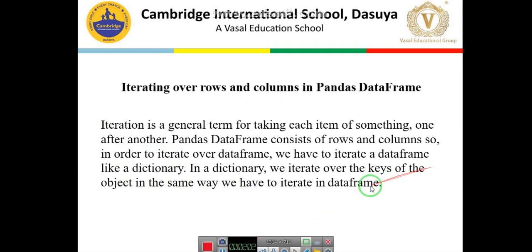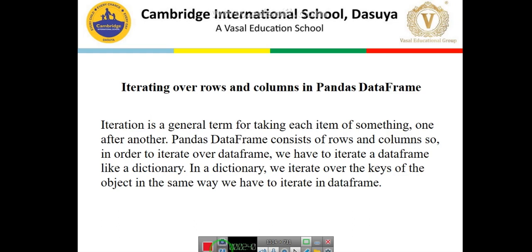Now, coming back to today's topic, that is iterating over rows and columns in a Pandas data frame. You know that a data frame consists of rows and columns. Now, how do we iterate, meaning accessing each row and column with the help of a loop? What iteration does is basically access the elements one by one. It can be a data frame, it can be a series also. As discussed, a data frame consists of rows and columns.